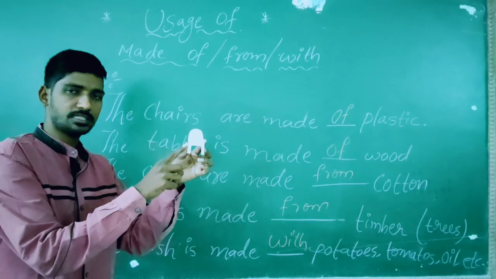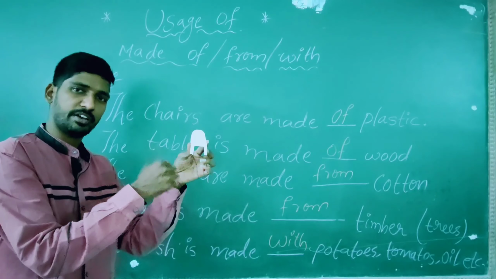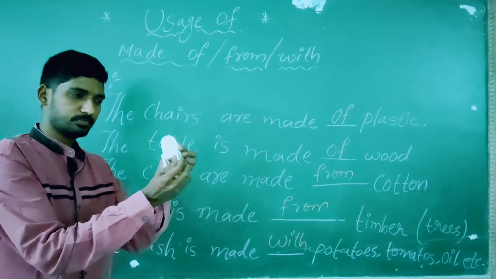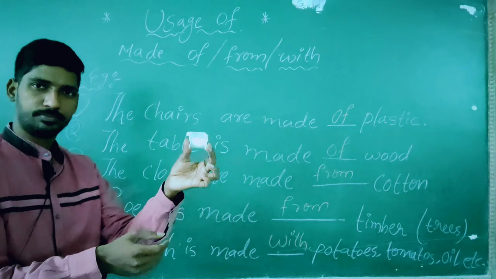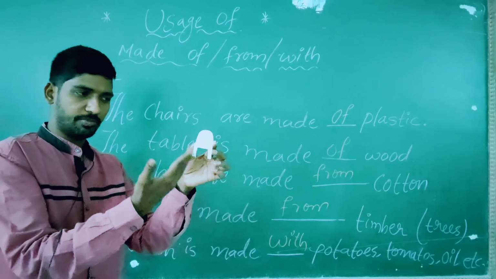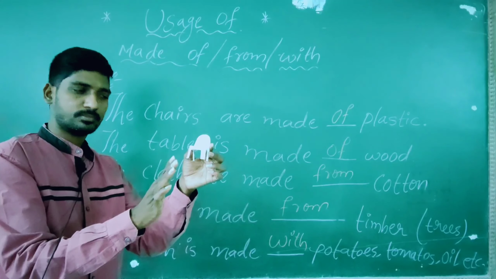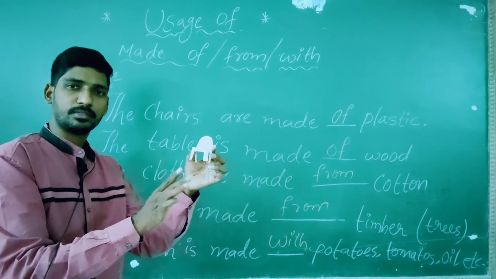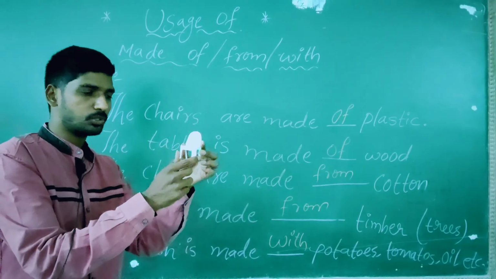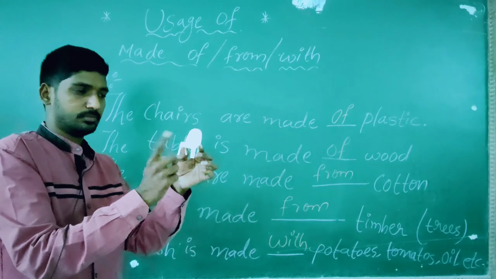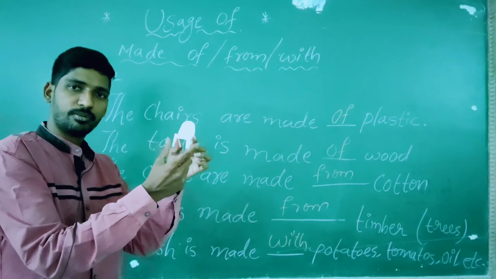See, the plastic is to be in view even after making the chair. See? Okay. In the process of making the chair, the plastic doesn't go anywhere. The plastic doesn't disappear. The plastic appears as well. So you go with "of". The chair is made of plastic.